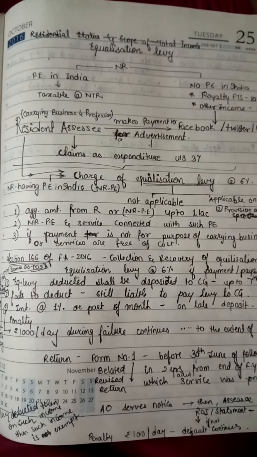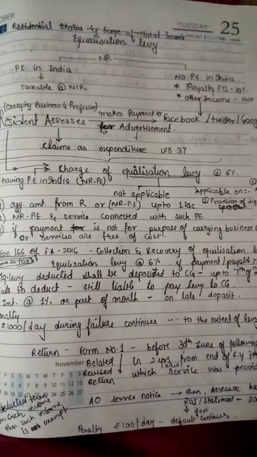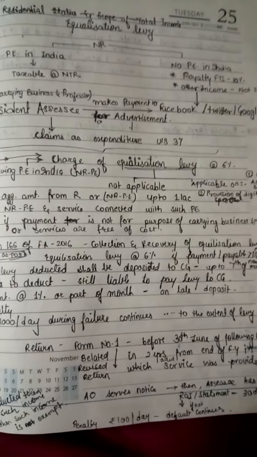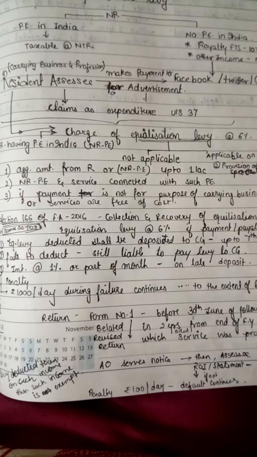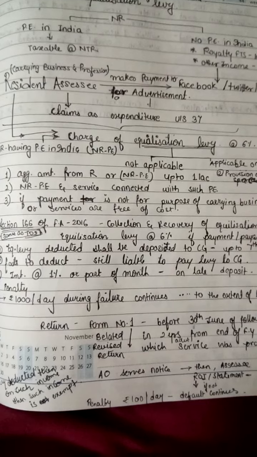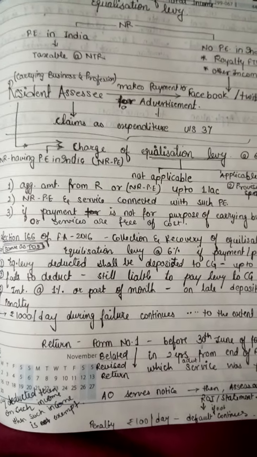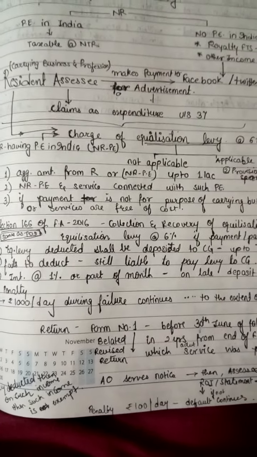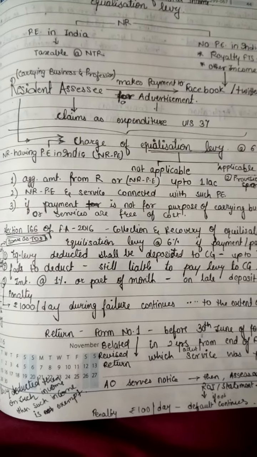When any resident assessee carrying on business and profession makes payment to Facebook, Twitter, Google for advertisement and claims expenditure under section 37, then we charge equalization levy at the rate of 6%.